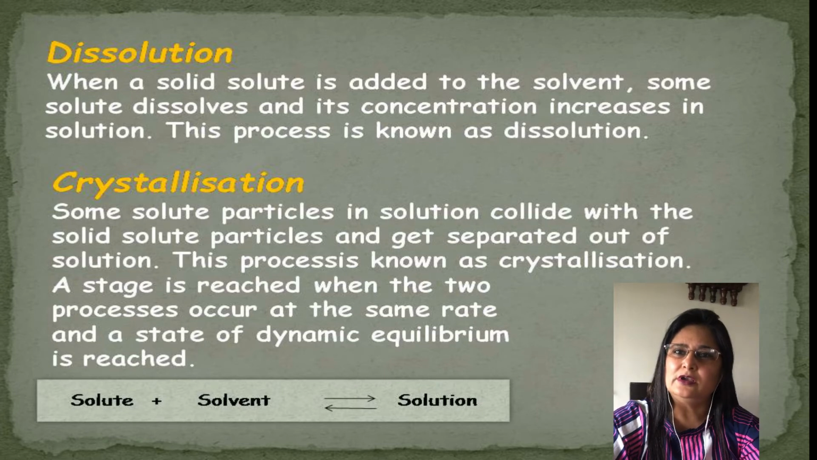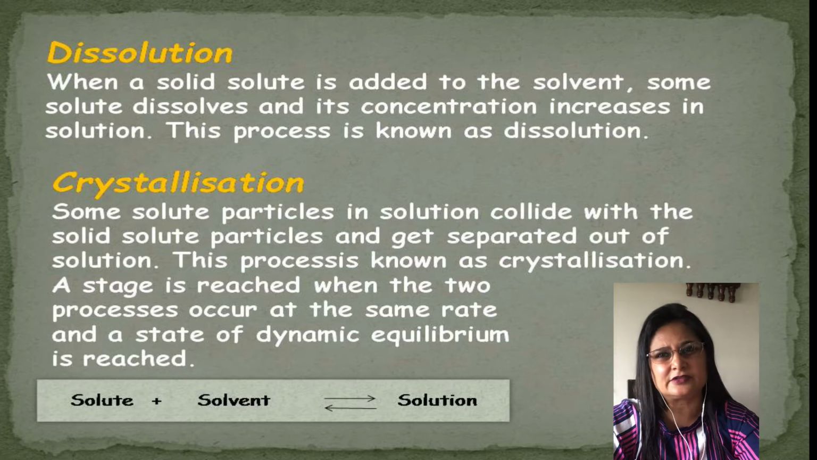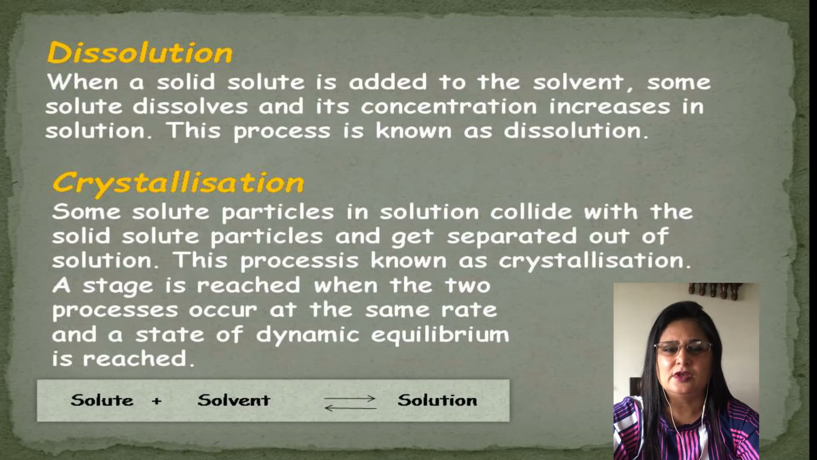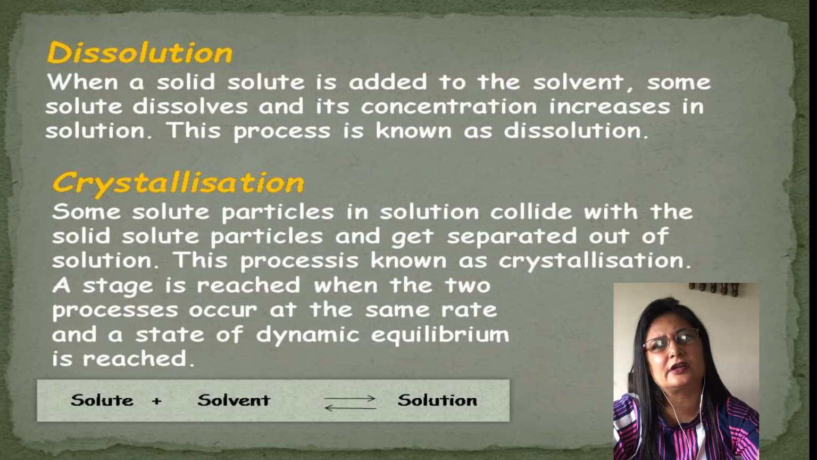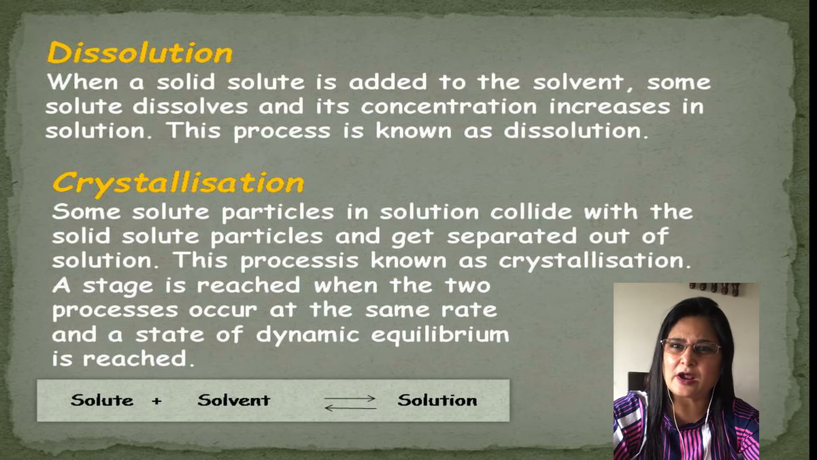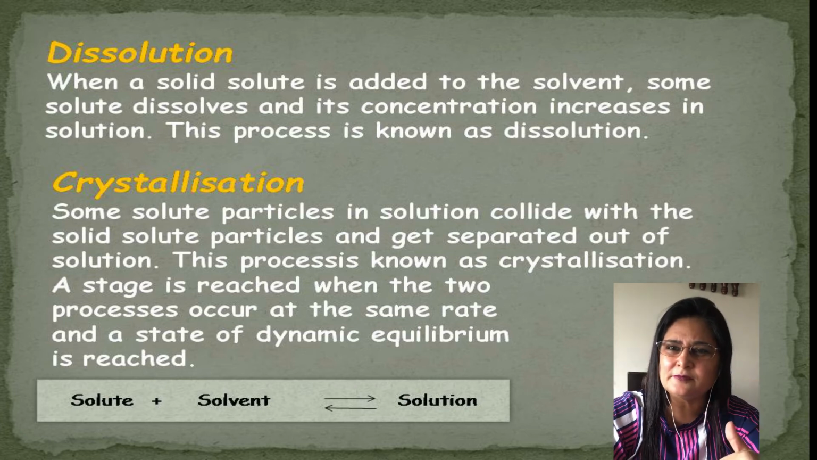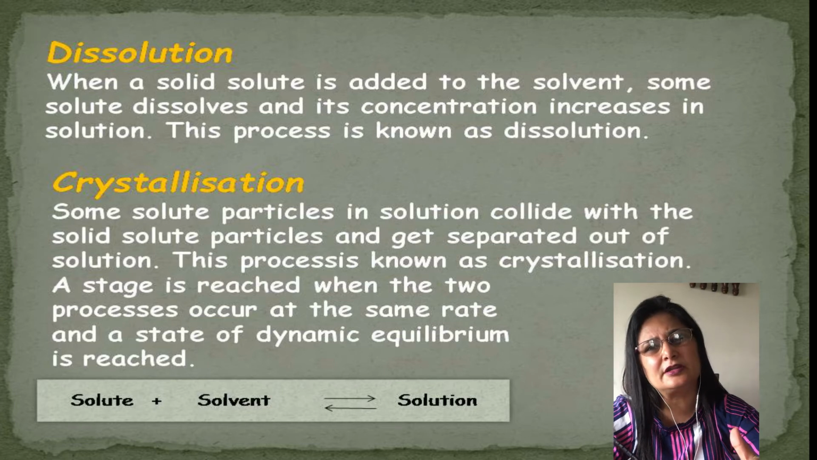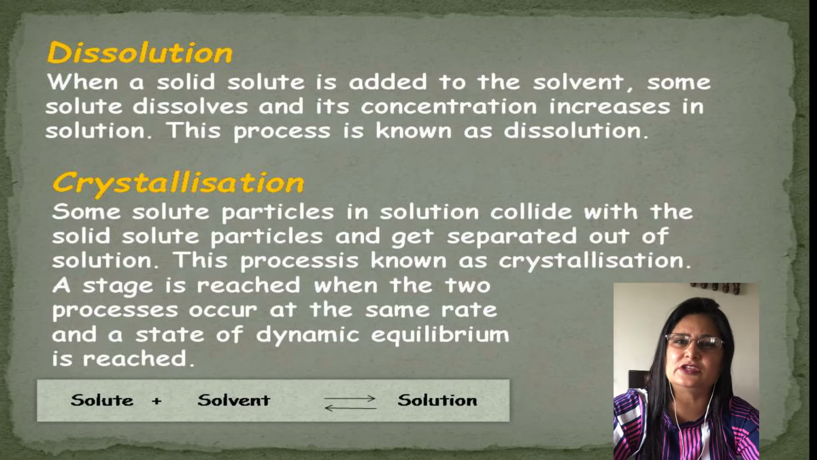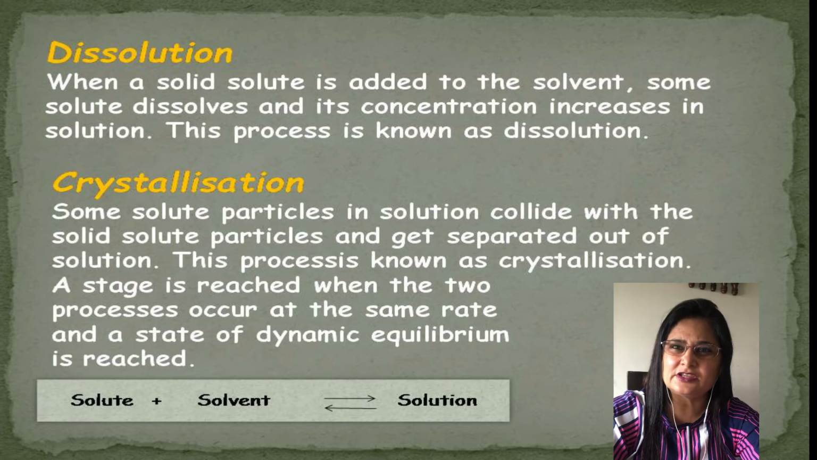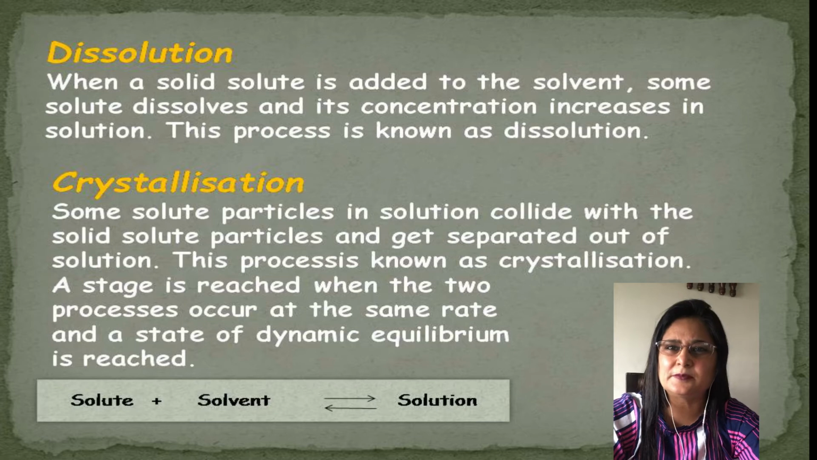Now, dissolution and crystallization are opposite terms. A stage is reached when the two processes occur at the same rate. The number of particles dissolving in the solvent is equal to the number of particles coming out of the solvent or solution, and this stage is known as dynamic equilibrium. At this stage, the concentration of the solution remains the same, or you can say it is a saturated solution.